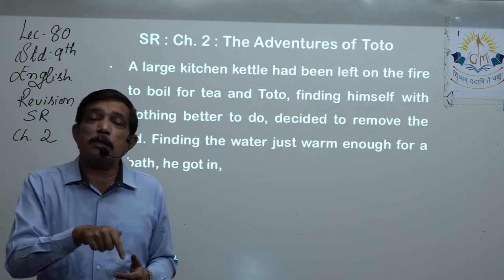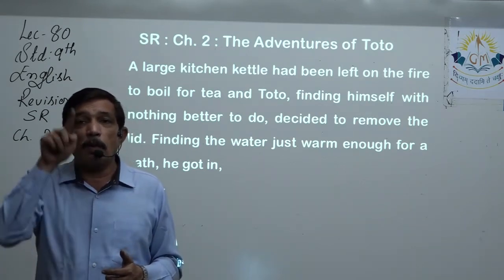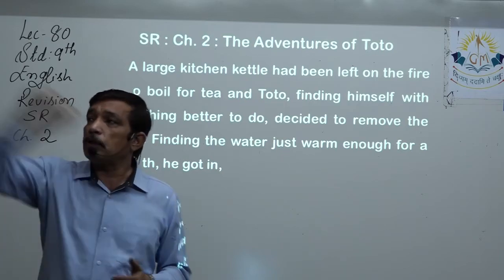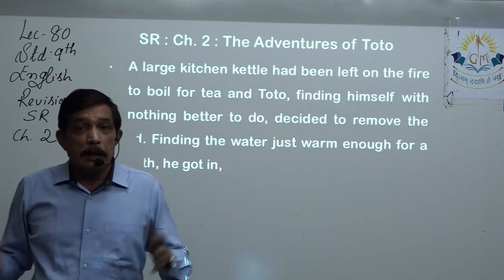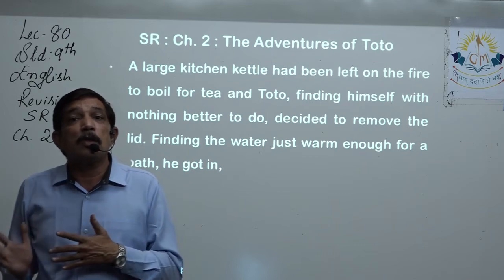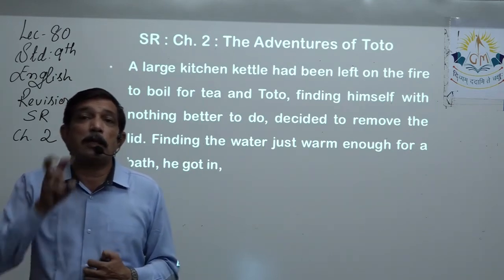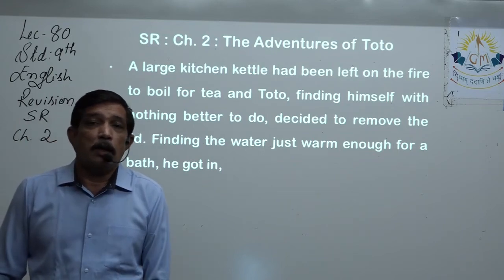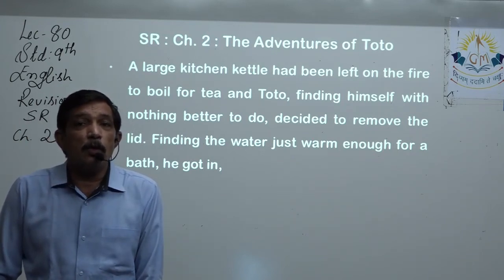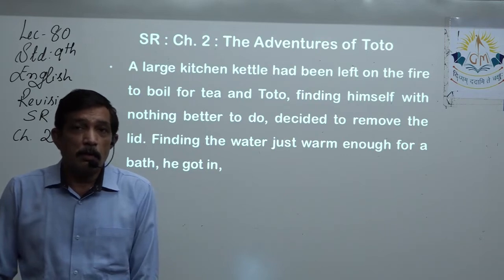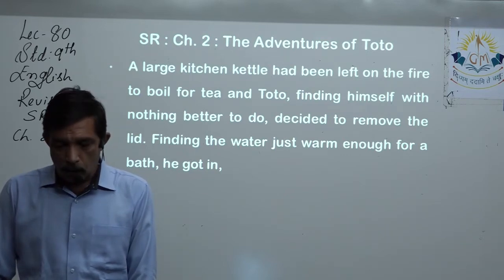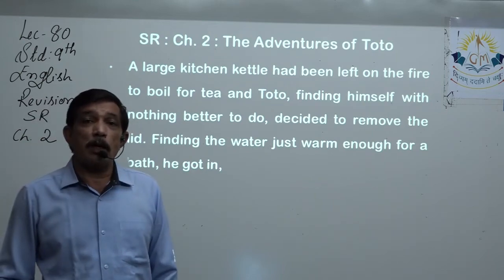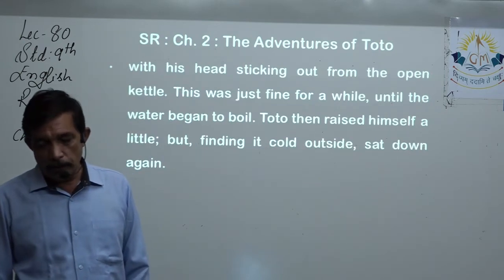Grandmother came into the kitchen by chance and saw the monkey popping up and down in that hot boiling water, and hurled and threw that monkey out of the water. So grandmother actually saved Toto's life. If grandmother hadn't come inside the kitchen at the correct moment, then God knows what would have happened to Toto. He might have got boiled in the hot water. So this is an episode where lots of description can be given.